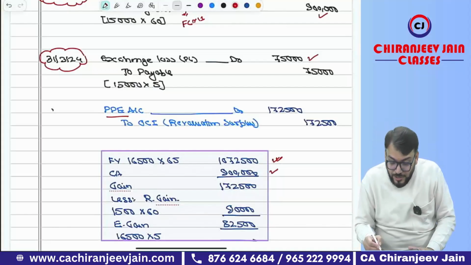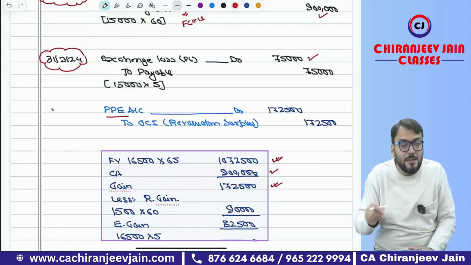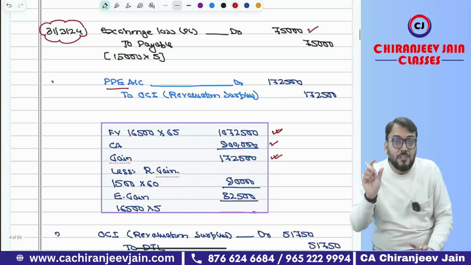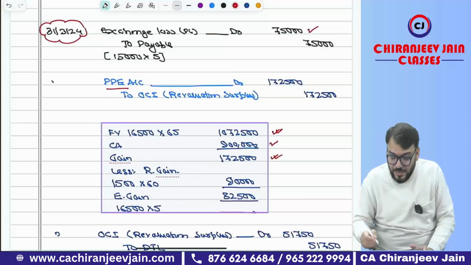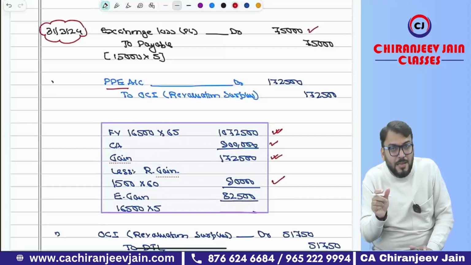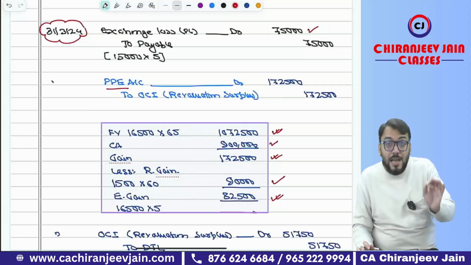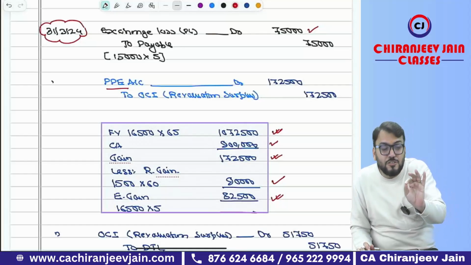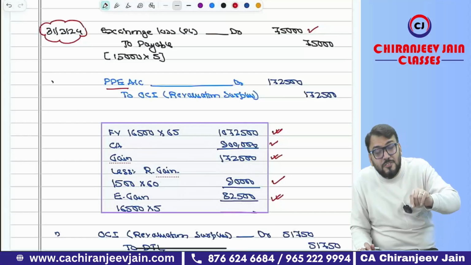Okay, sir. Yes, sir. You can see the total gain is 1,72,500, but out of this gain, some gain is revaluation gain and some gain is exchange gain. What is the revaluation gain? Revaluation gain will be 16,500 minus 15,000, that is 1,500 multiplied by 60, that is 90,000, and the balance gain, that is 16,500 multiplied by 5, is nothing but exchange gain. Now as per Ind AS 21, if there is a foreign currency non-monetary item that is actually translated, then if the revaluation gain or loss has been transferred to P&L, then the exchange gain or loss will also be transferred to P&L.